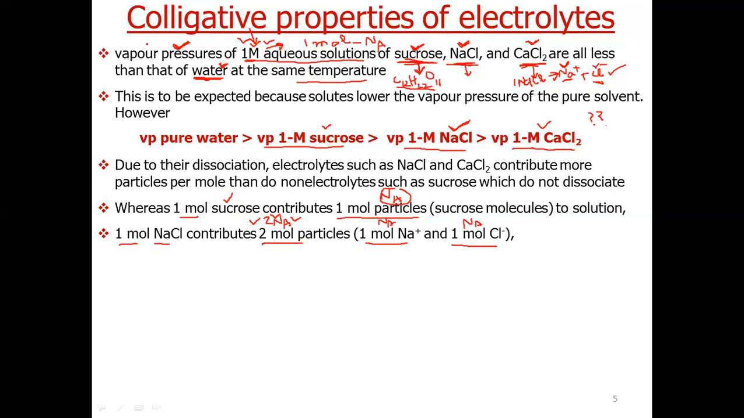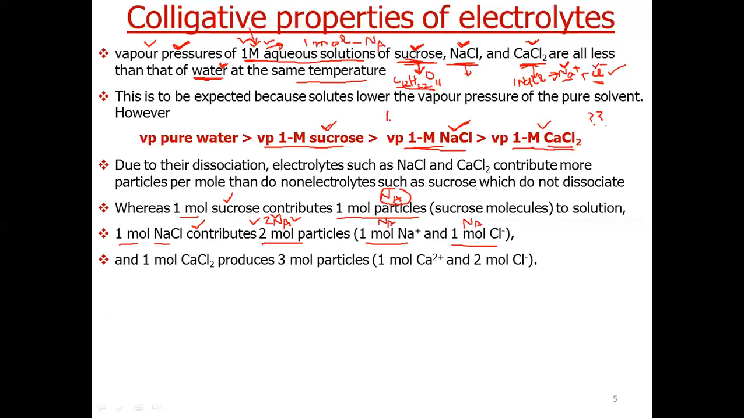Now what colligative property are we discussing? We are discussing lowering of vapor pressure. So lowering of vapor pressure will be more for NaCl. That's why its vapor pressure is less than sucrose. Now, calcium chloride splits as Ca2 positive plus 2Cl negative. So one calcium chloride gives 3 particles, one Ca2 positive and two Cl negative.